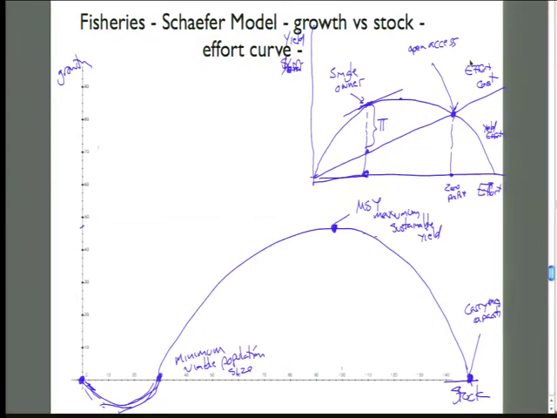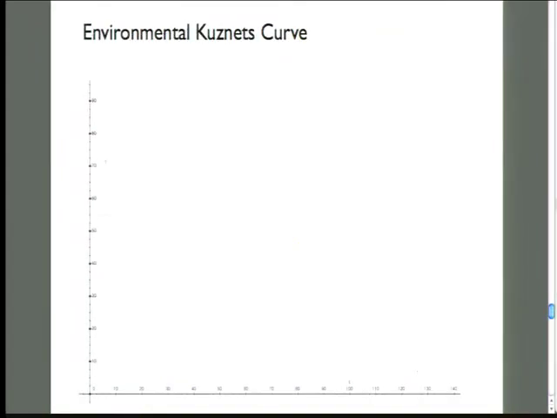Less and less money is being made by each fisherman or by each boat. Profits are driven to zero. We get too many boats out there, and we get dangerously to lower and lower stock levels. If we're here, we have a healthy stock level, high growth rate, and we have a single owner, which can set this total allowable catch. We'll distribute to the boats the ability to land fish. It's a healthier fishery.